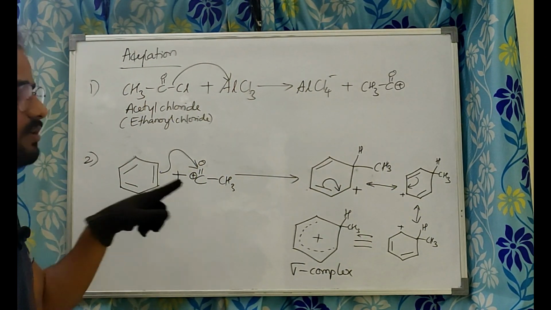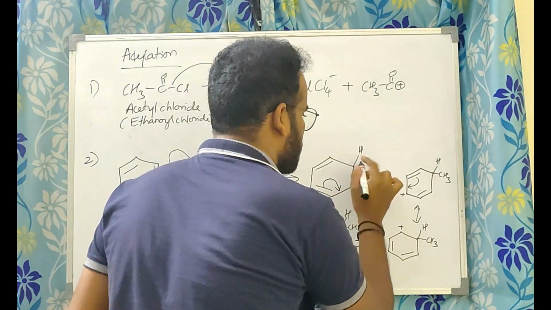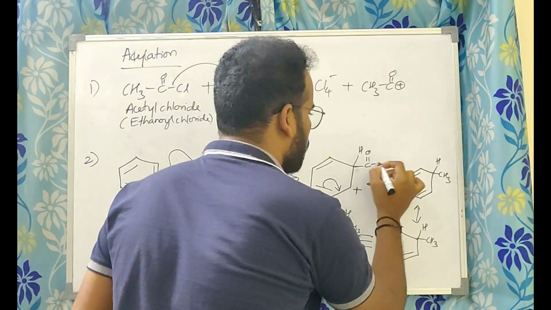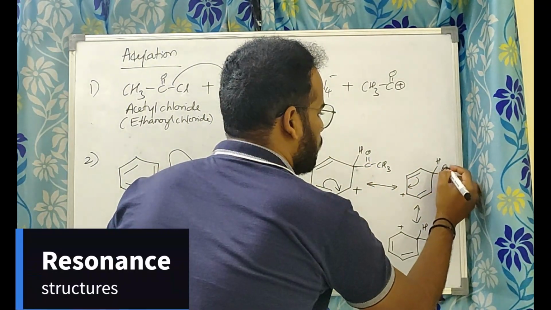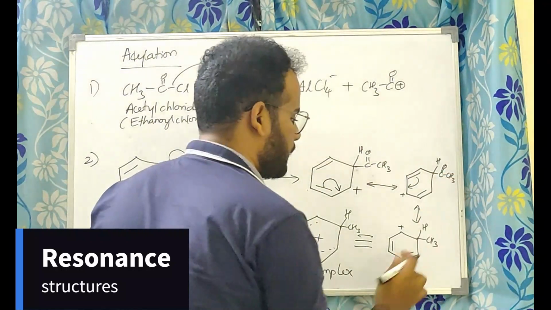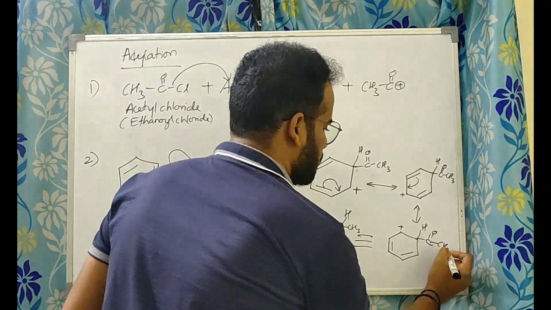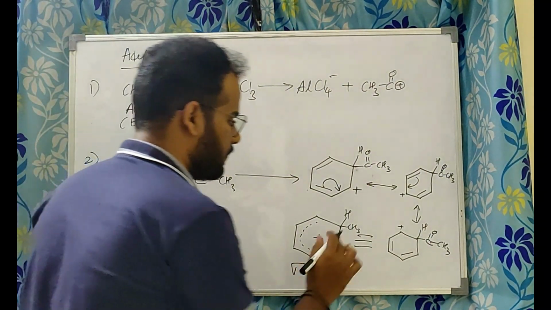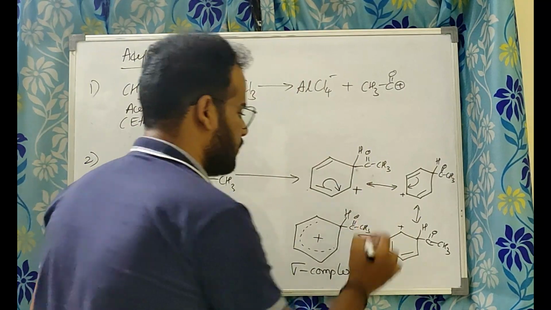This carbon is called carbonyl carbon. Okay, just keep on replacing that. C double bond O CH3, C double bond O CH3. Everything same. It is also stabilized, right? Okay, resonance structure, resonance hybrid.